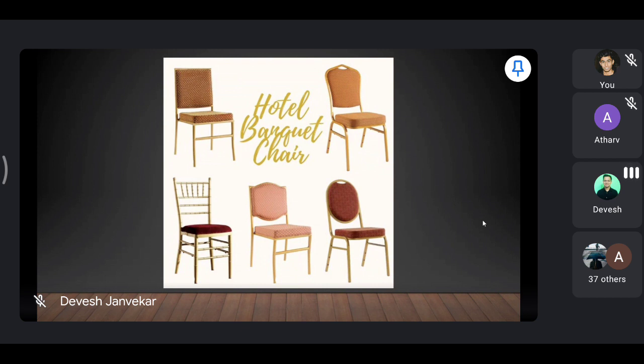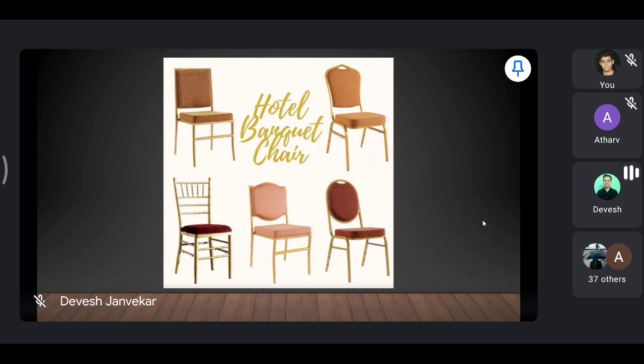So all the types of chairs you will find with cushion, and which are comfortable, strong, sturdy, because you have to frequently transport them from the storage area to the banquet halls. Okay.